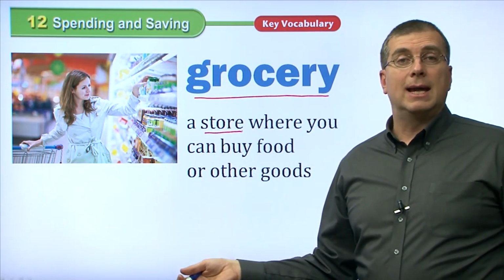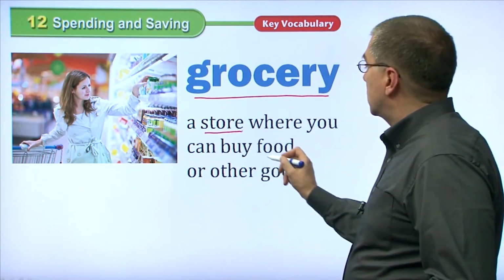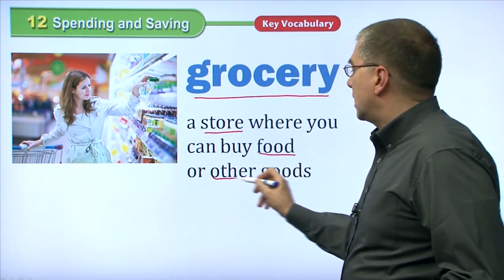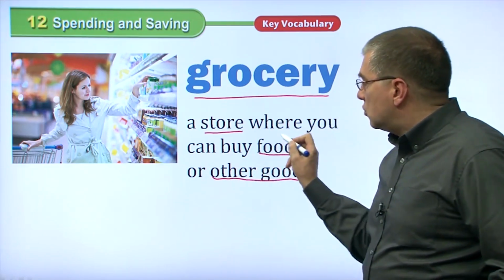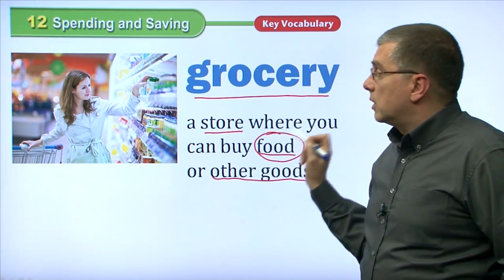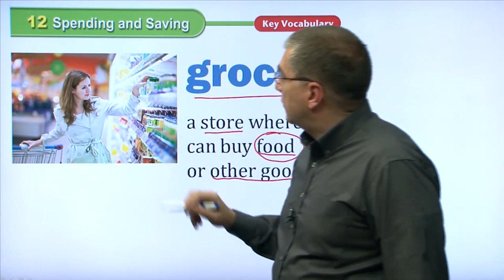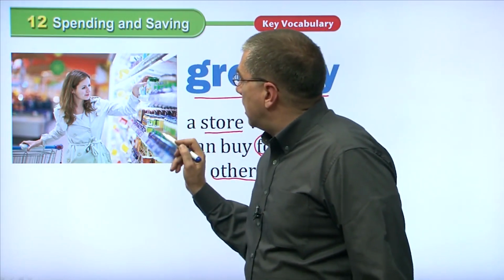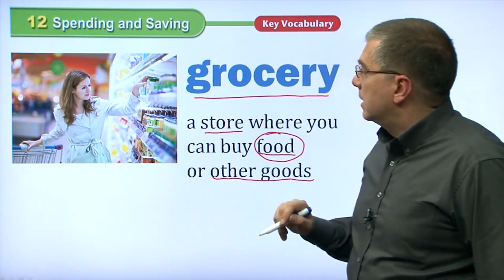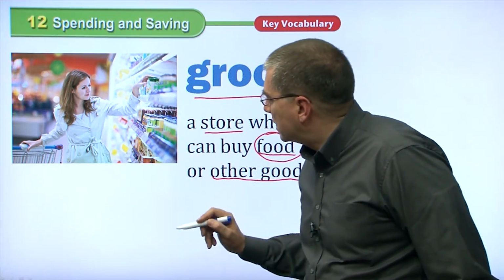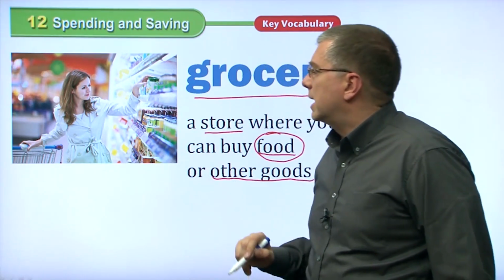Okay, grocery. A grocery, of course, is a store. What do you buy at a grocery store? Well, you can buy food or sometimes other goods, right? Usually food. A grocery store is usually where you buy food and drink. This woman, she's shopping for, looks like drinks here, and she's going to buy something as a drink. Looks like she's looking in the milk section. Could be some yogurt here as well.